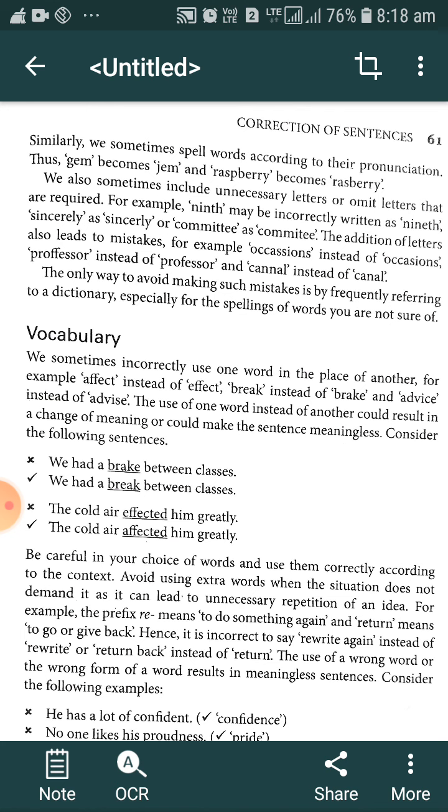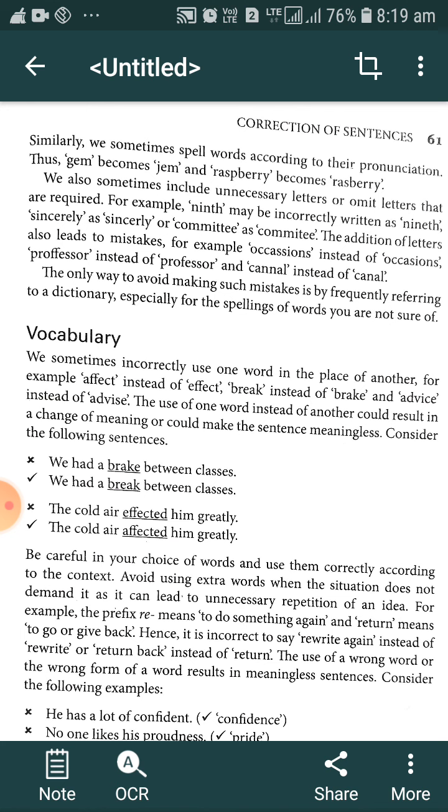The addition of letters also leads to mistakes. For example, occasions, instead of OCCASSIONS. The addition of an extra S here is wrong. What is the correct spelling? OCCASIONS. This is the correct spelling. We have to write only a single S there.